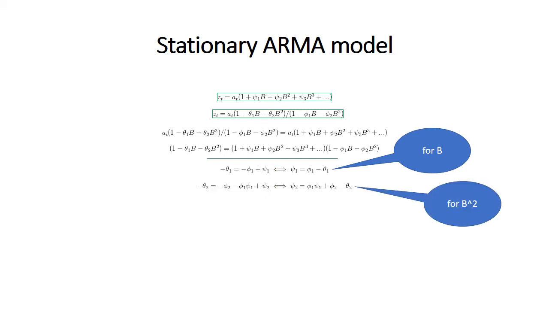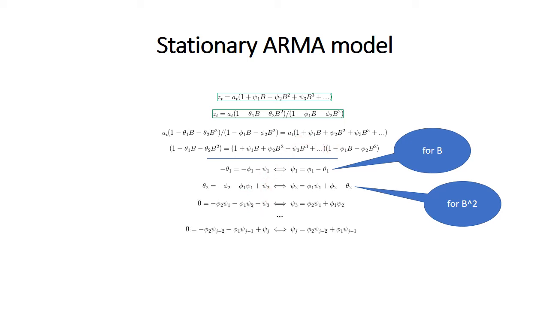And if we do the same thing for B squared, we see that this one goes here and this one times this one goes here, this one times this one goes here, and this one times this one goes here.